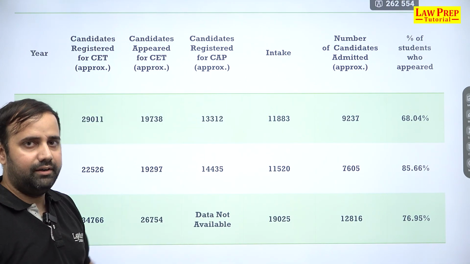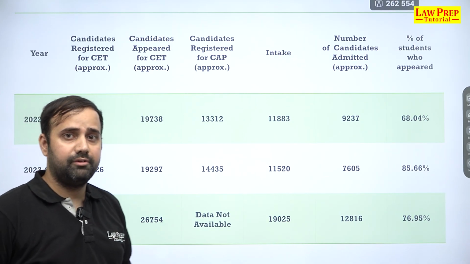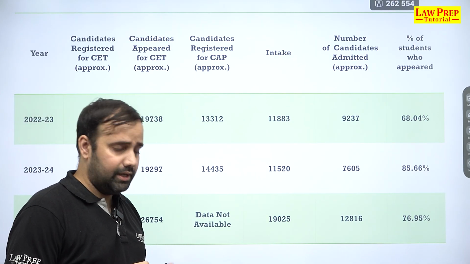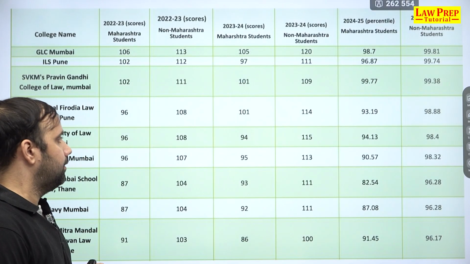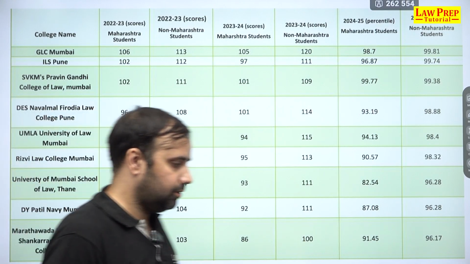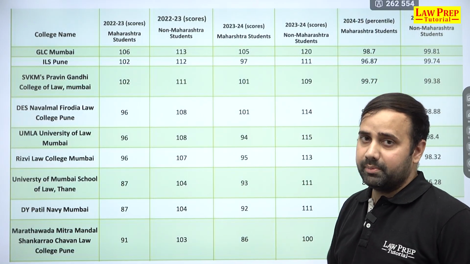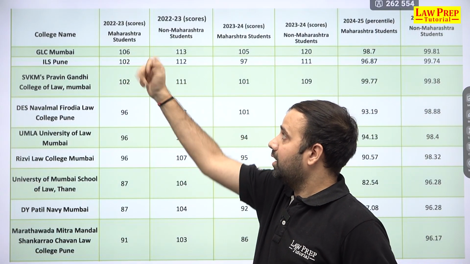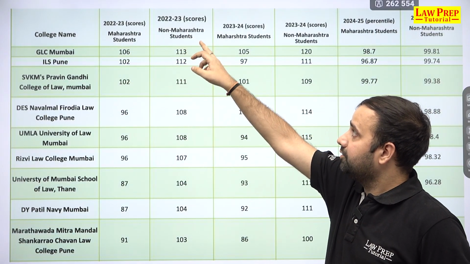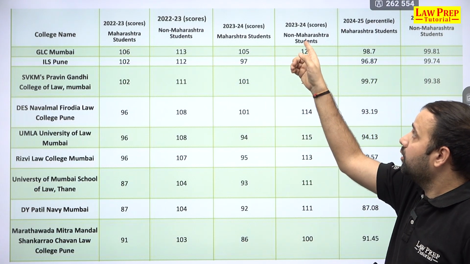So a common trend that you're observing here is that there is a huge jump in the number of students who are now preferring MHCET, and almost all the non-Maharashtra state candidates as well. Here now we have a list of the colleges and their cutoff based on score, also based on percentile, also for the last 3 years, that is 22-23 for Maharashtra students, 22-23 for non-Maharashtra, 23-24 for Maharashtra, again 23-24